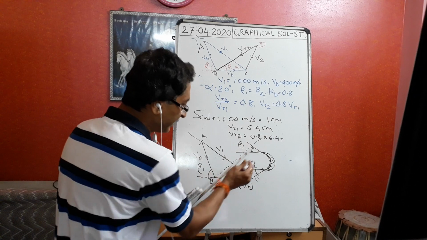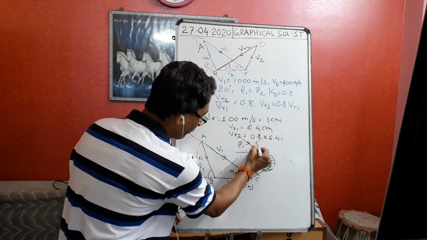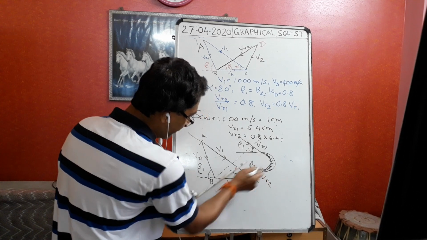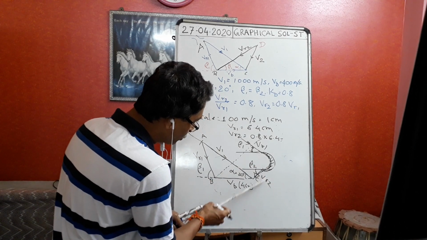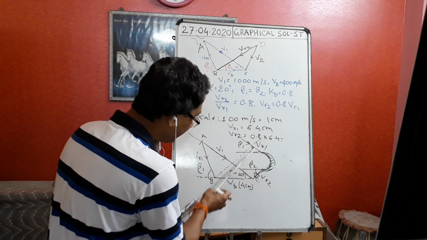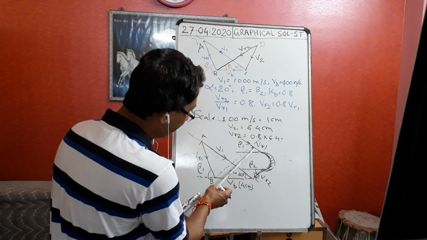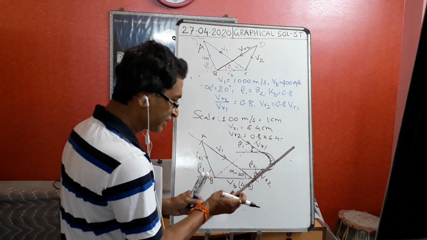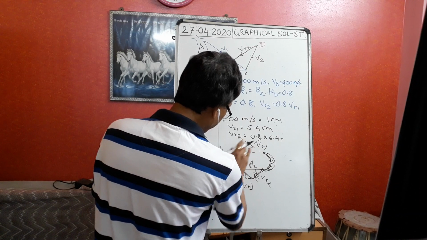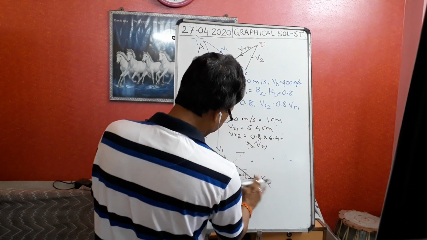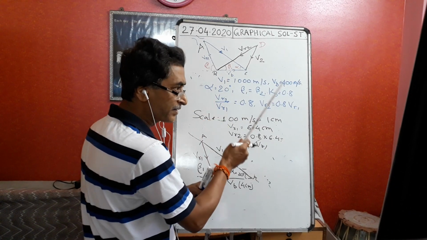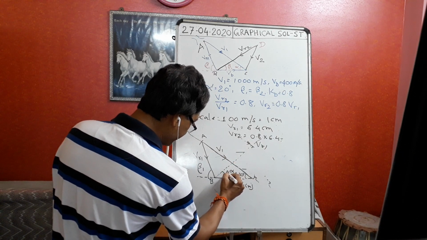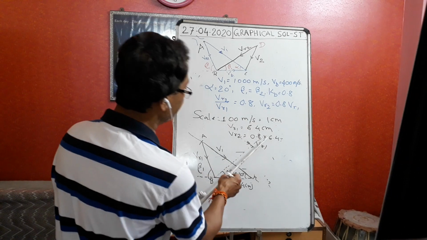So this is the inlet, this is the VR1, this is the VR1, and this is the VR2. So angles are same, but why is VR2 reducing? Due to friction. It has no connection with the angle beta 1 and beta 2. Beta 1 and beta 2 remain the same as manufactured. There will not be change in beta 1 because beta 1 and beta 2 depend on the blades, not on the friction. So that's why this angle is same. But now VR2 has become less.